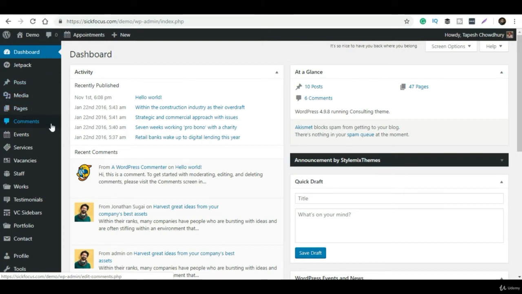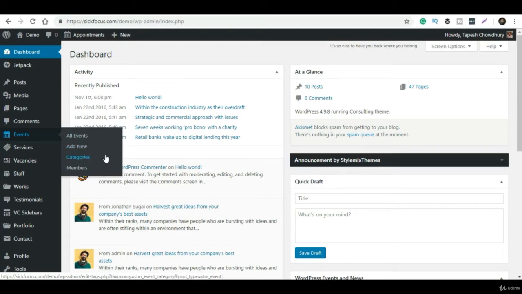And if you want to categorize these events, you can select these options. Just to see how many members have enrolled for the event, you can check this members area. And this is for services. If you want to add new services, or just to see what service categories you have, you can use this option.